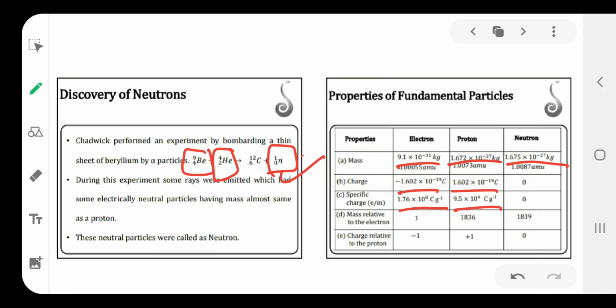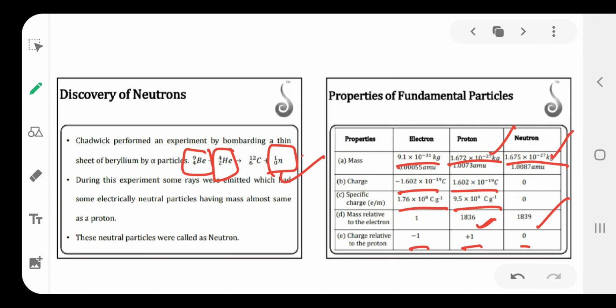This is the relative mass: 1, 1836, 1839. Relative charge: minus 1, plus 1, 0. Compared to the proton, the neutron mass is a little bit more. That's why here 1836, here 1839. Compared with the electron mass, the proton mass is 1836 times more.